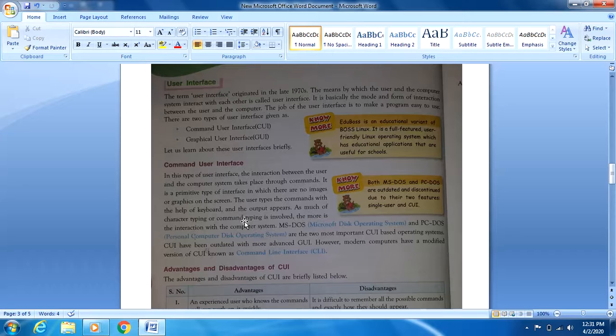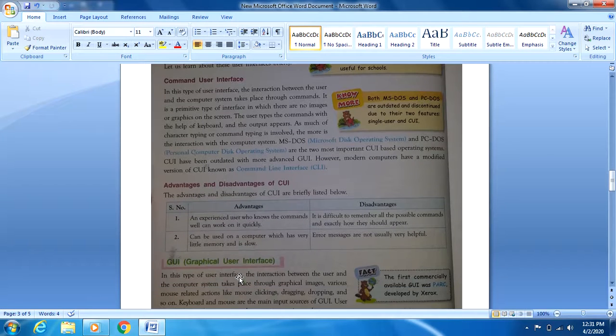So there are few advantages and disadvantages of CUI. Advantages are that only the experienced person who knows the commands can use that. So there are less chances of misuse of the computer system. Second advantage is that it takes very little memory, and it is very slow also.